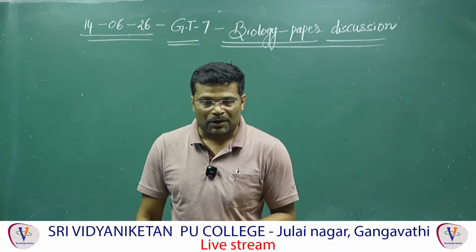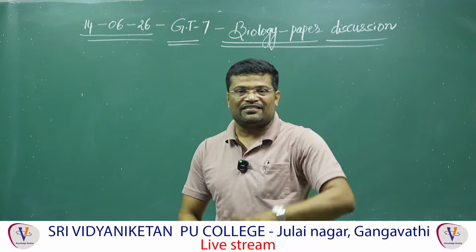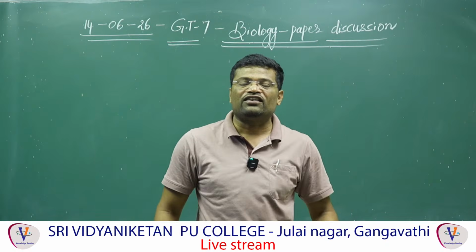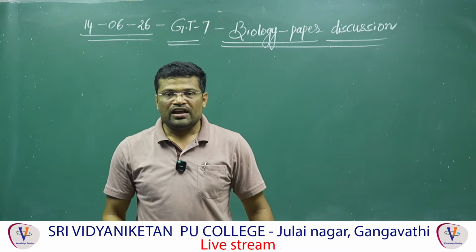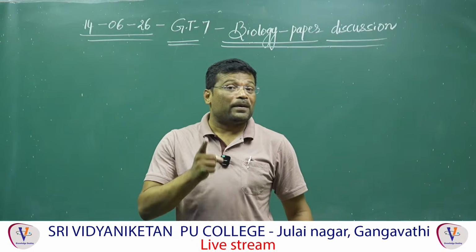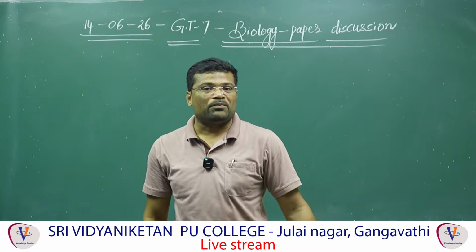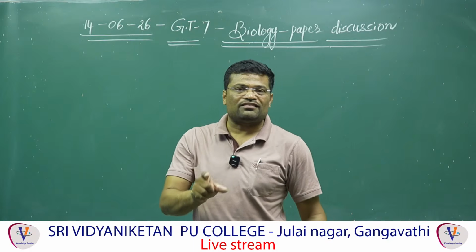If biodiversity increases, automatically productivity also increases. If biodiversity decreases, productivity also decreases. Understood?